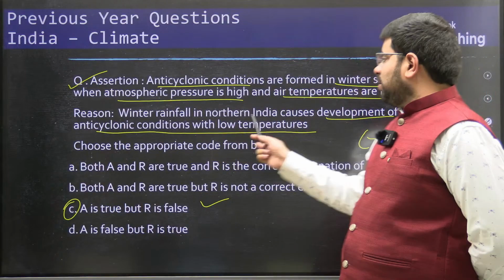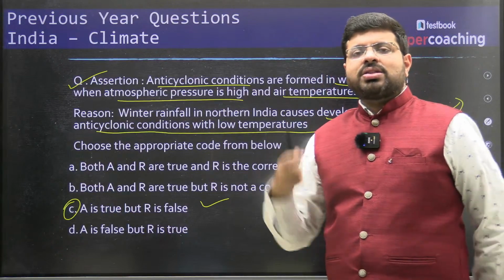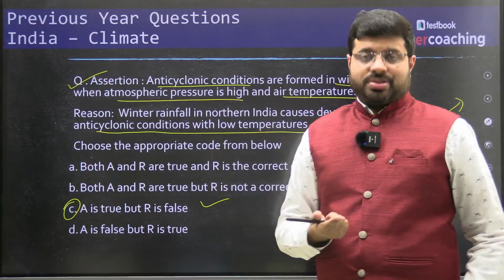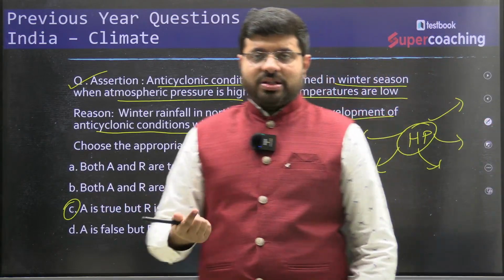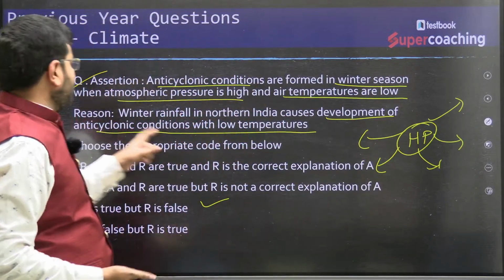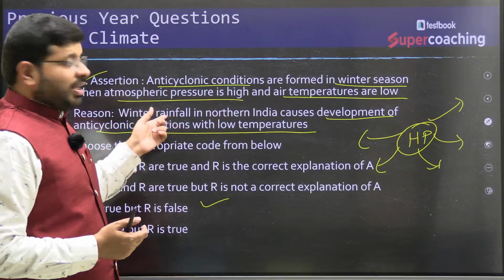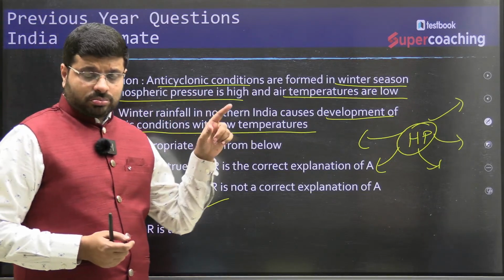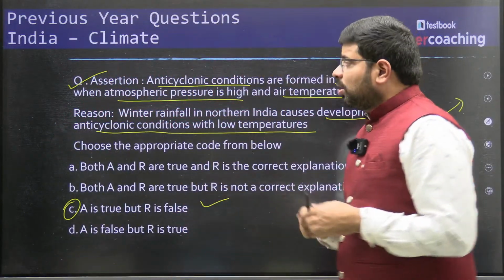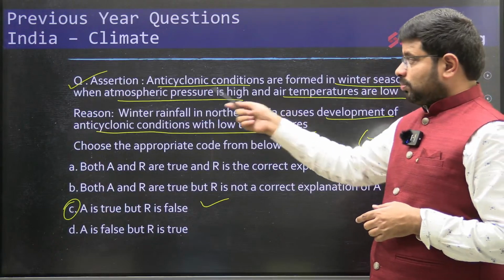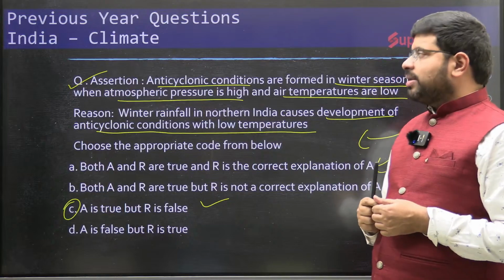Winter rainfall in northern India does not cause the development of anticyclonic conditions. The anticyclonic conditions are caused because of low temperatures, because of the seasonal migration of the sun. Those are the factors. In fact, winter rainfall is caused by the western disturbances, but that has nothing to do with this question, because the question is talking about high pressure. So A is true, R is false.